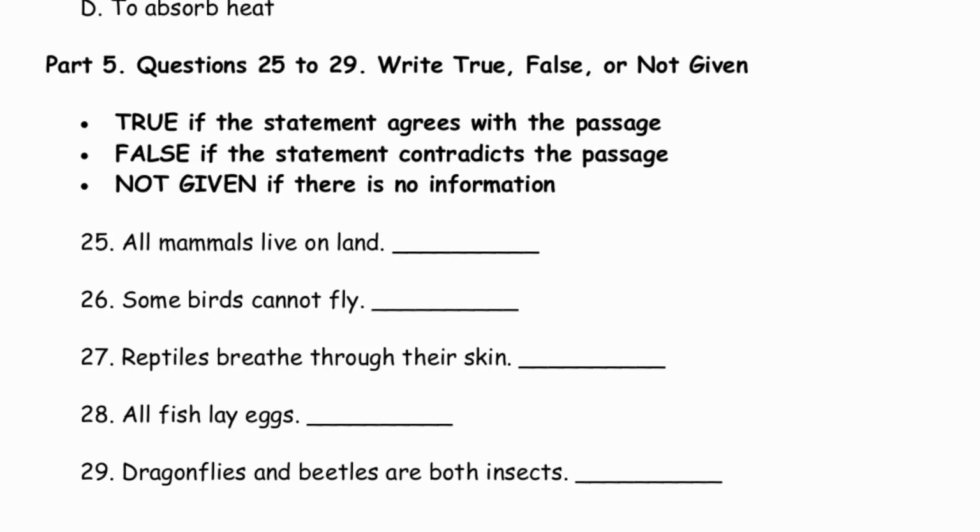Some birds, including ostriches and penguins, cannot fly. Reptiles breathe through lungs, not through their skin. While most fish lay eggs, certain fish species give birth to live young. Dragonflies and beetles are both insects.